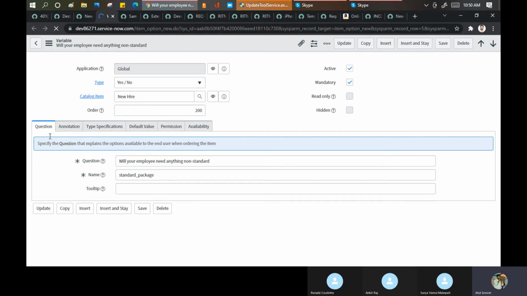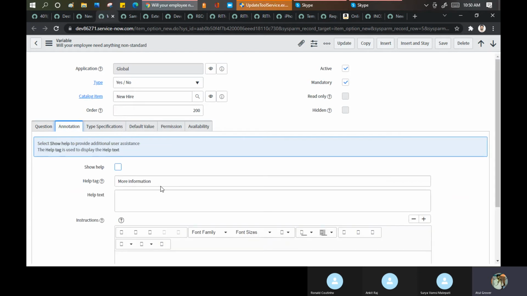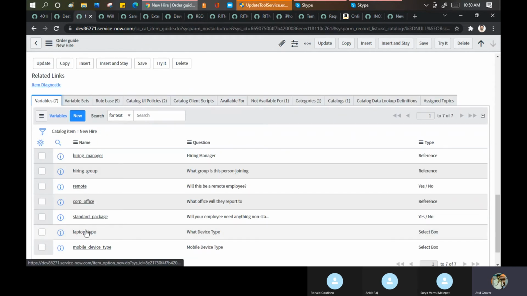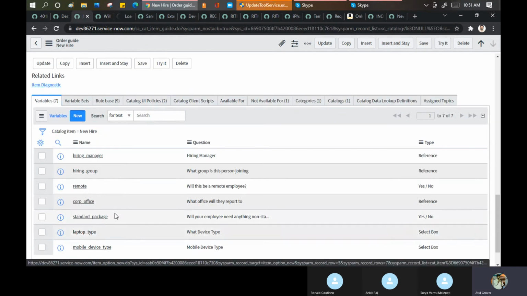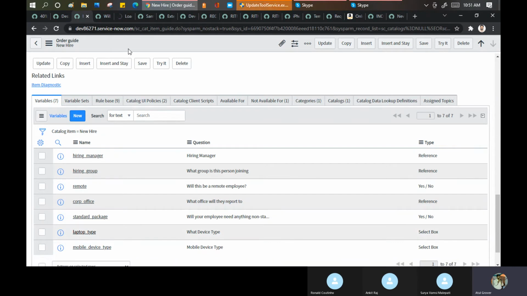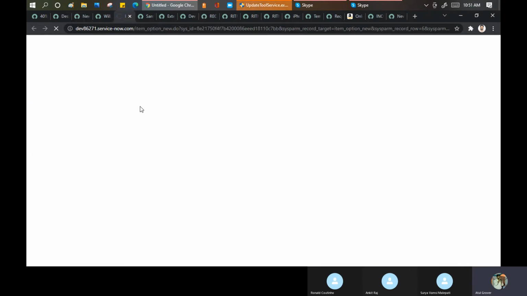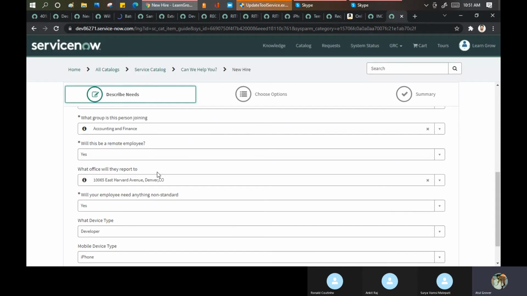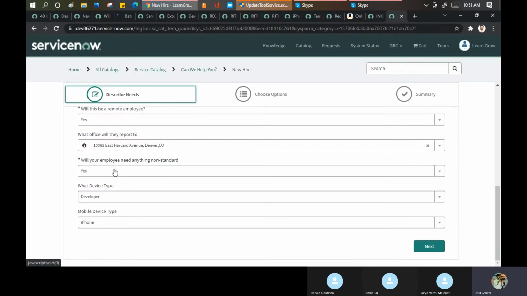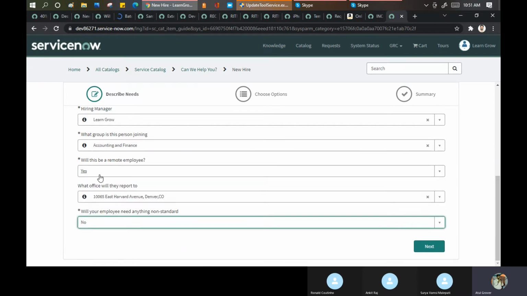Standard package. Things are there. Now if I go back and open the device type, because device type is based on the standard. If I say no, I'm not getting anything. So if I go here, if I put no, see, the option has gone for the laptop.